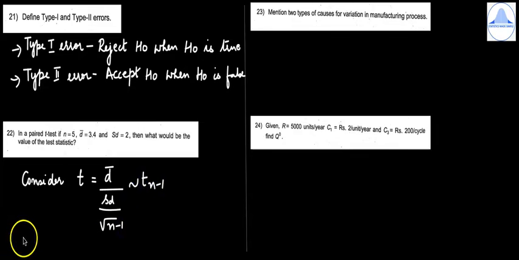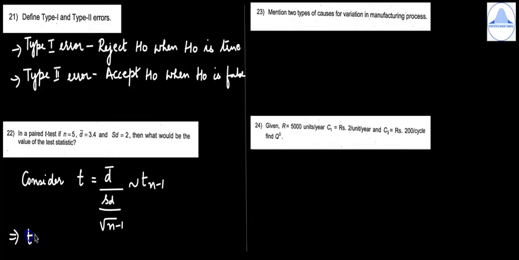22nd question. In a paired T test, if n is equal to 5, d bar is equal to 3.4 and sd is equal to 2, then what would be the value of the test statistic? Let us consider the test statistic for the paired T test, that is, T equal to d bar divided by sd by root n minus 1, which we know follows T n minus 1.